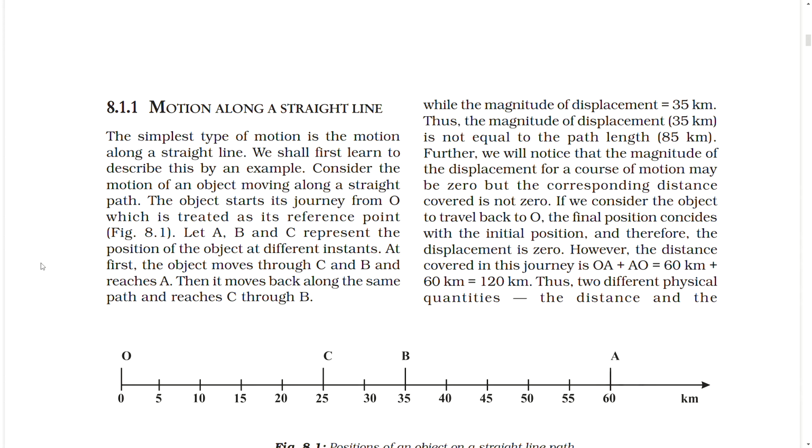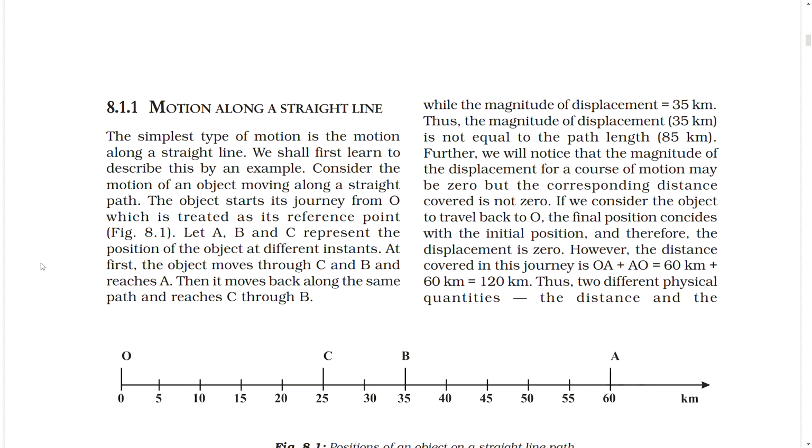While the magnitude of this displacement is equal to 35 km, thus the magnitude of displacement 35 km is not equal to the path length 85 km. Further, we will notice that the magnitude of the displacement for a course of motion may be 0, but the corresponding distance covered is not 0.